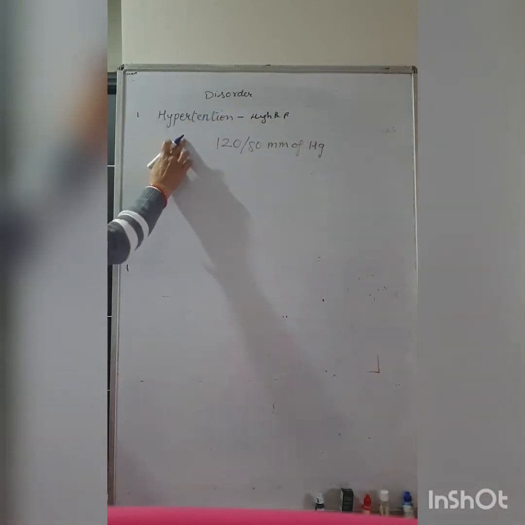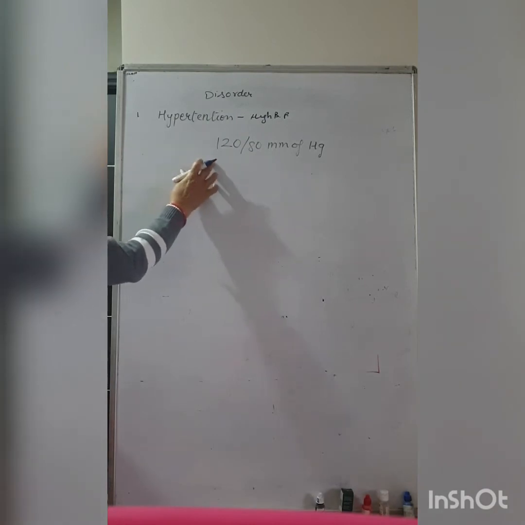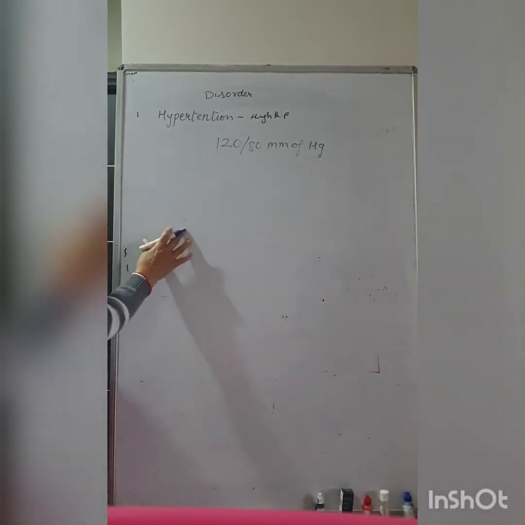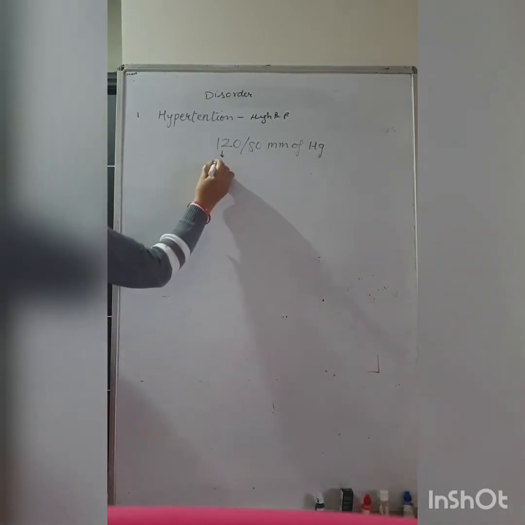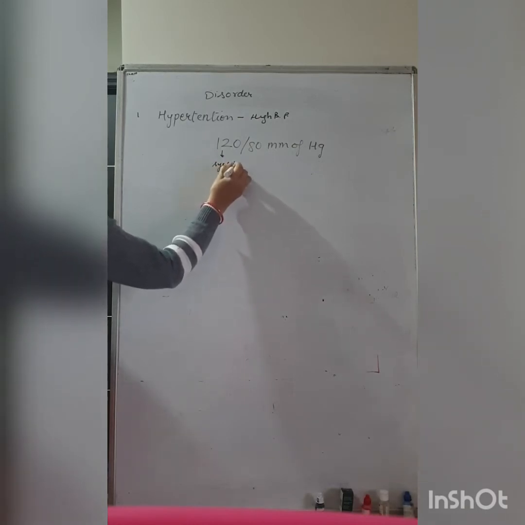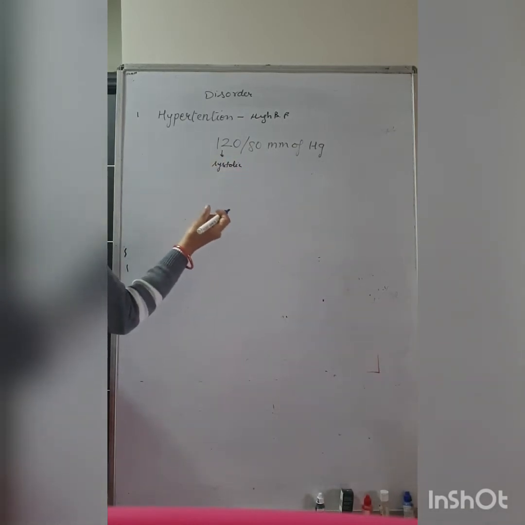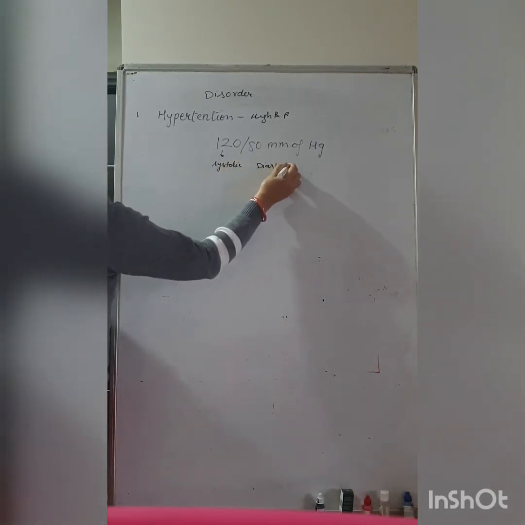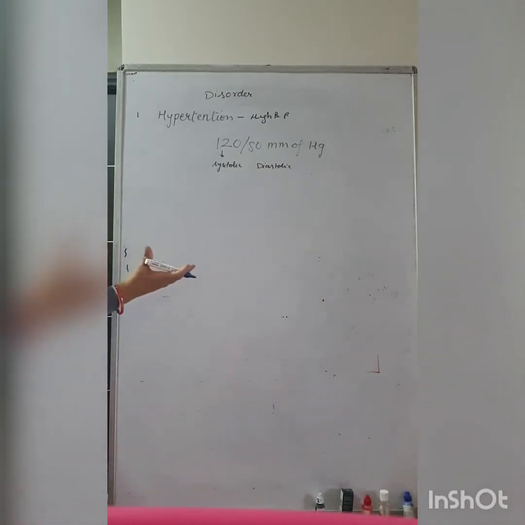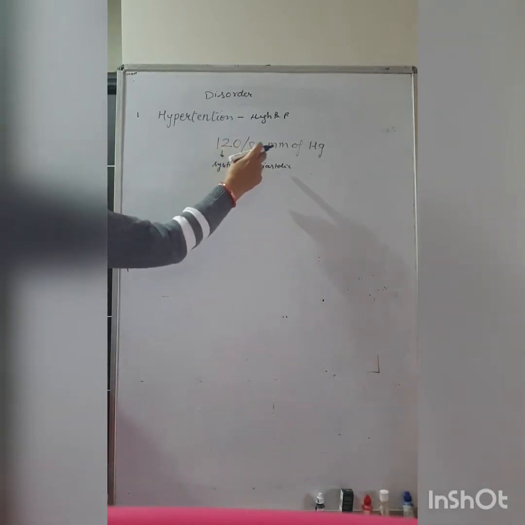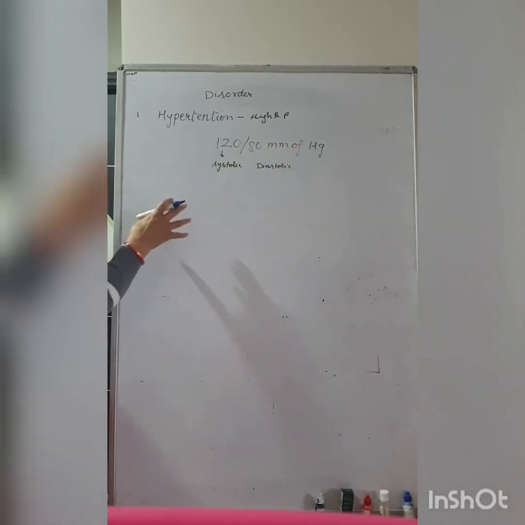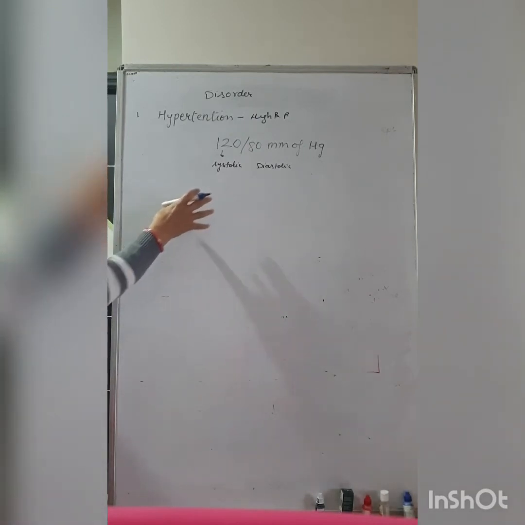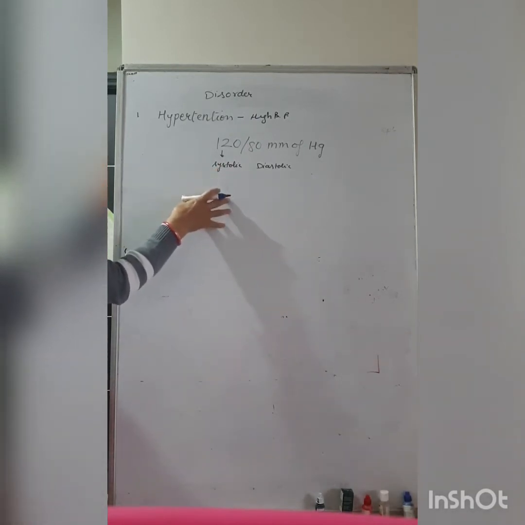High blood pressure or hypertension. As we know, the normal blood pressure is 120 upon 80 mm of mercury. The 120 is the systolic blood pressure when the heart is contracting, and the 80 is the diastolic pressure when the heart is relaxed. So 120 upon 80 mm of mercury is the normal blood pressure in a resting condition.